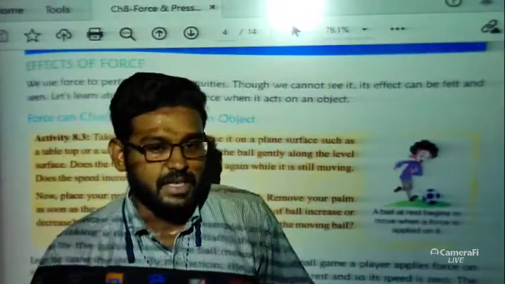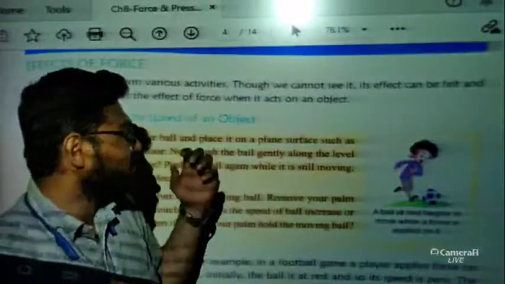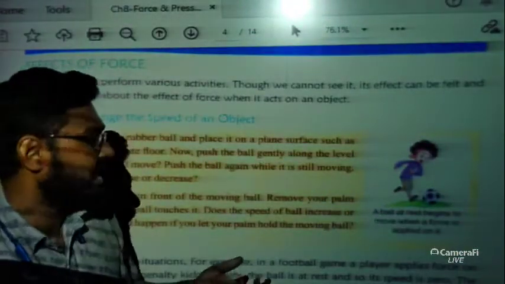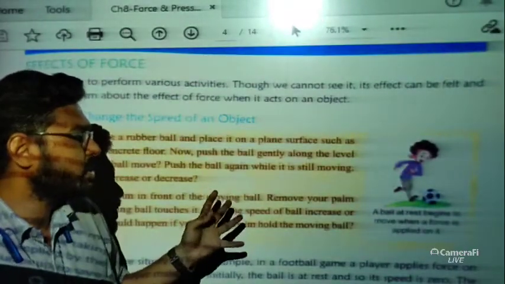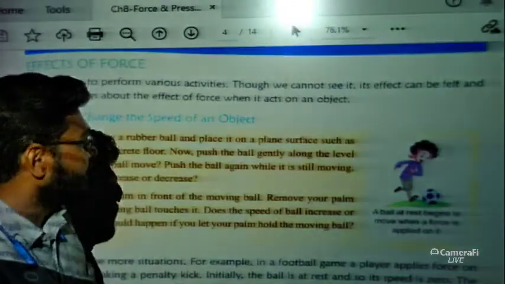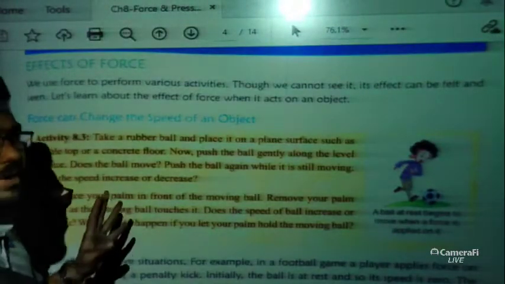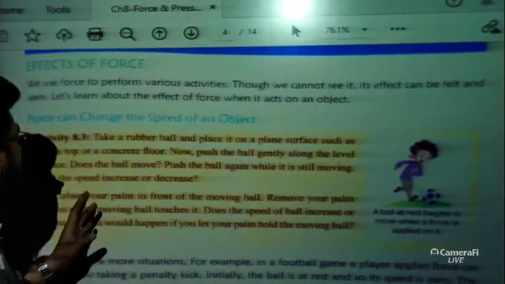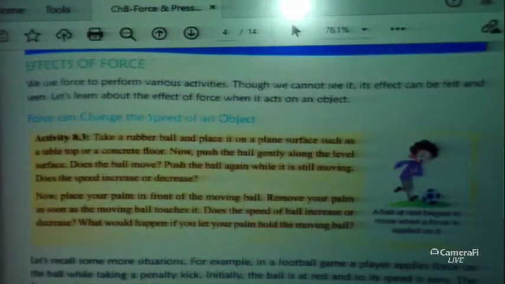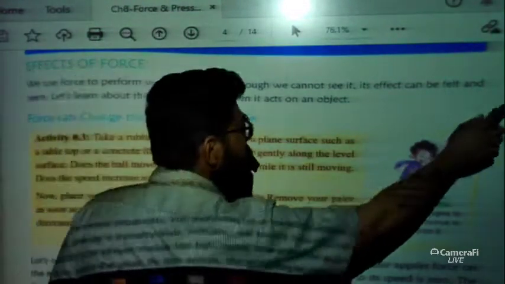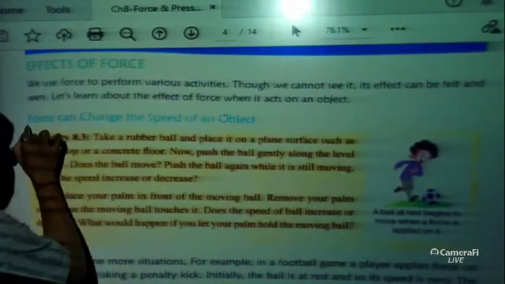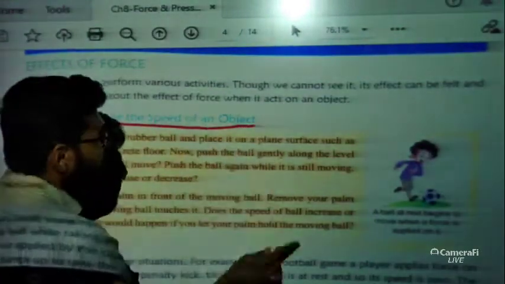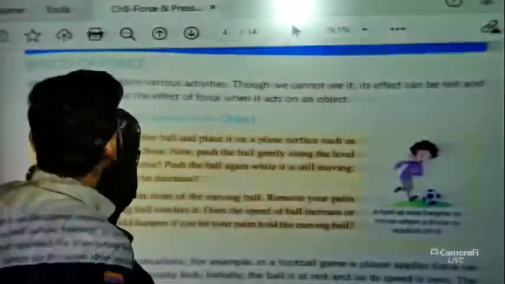So students, basically we have started the chapter which we call force and pressure, and in our previous video lecture we have seen the introduction portion of the chapter. I hope you have read the introduction portion and understood the things. Now today we are going to see that force can change the speed of an object. This thing we are going to discuss. Just have a look.